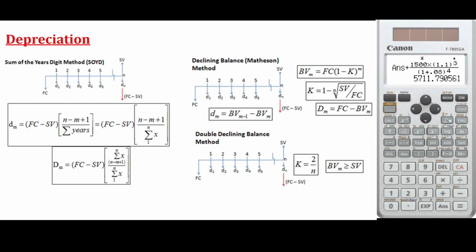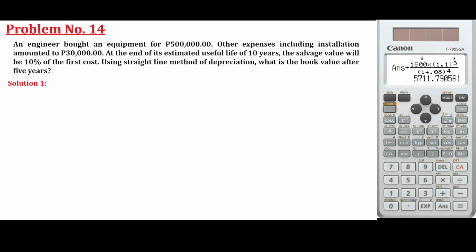Okay, so let's try to solve a problem. Number 14. An engineer bought an equipment for 500,000. Other expenses, including installation, amounted to 30,000. At the end of its estimated useful life of 10 years, the salvage value will be 10% of the first cost. Using straight line, so you have to look for this term. What type of depreciation is present in the problem? Now for this one, straight line method. What is the book value after 5 years?